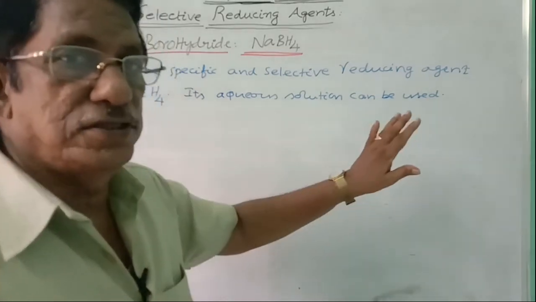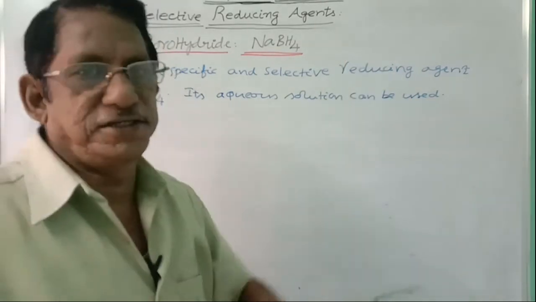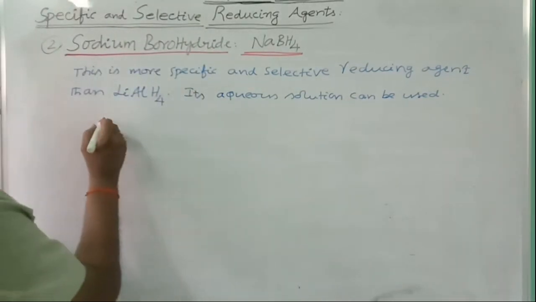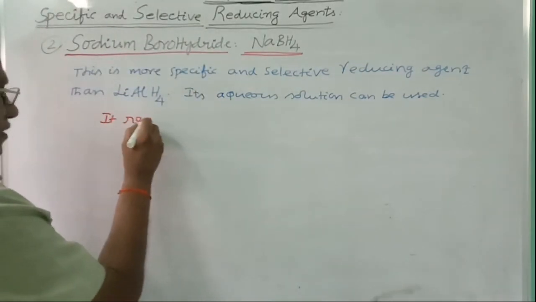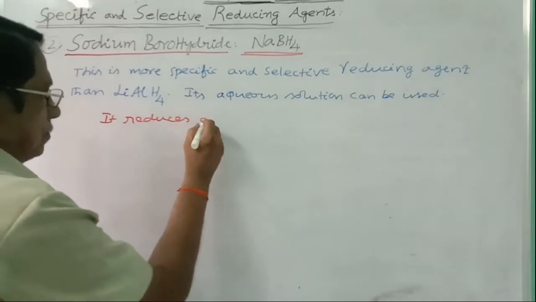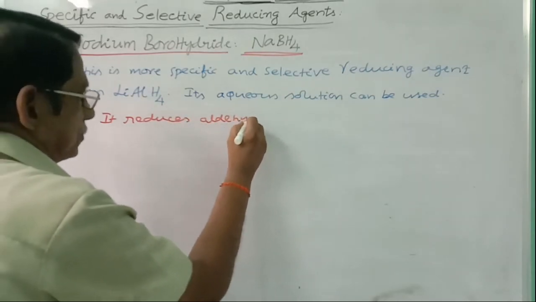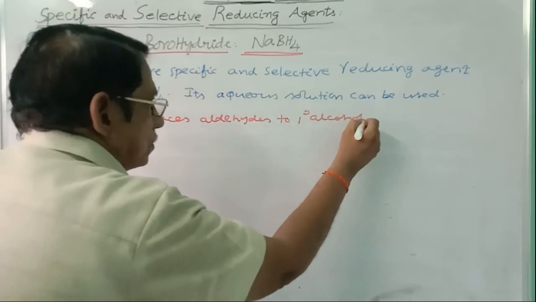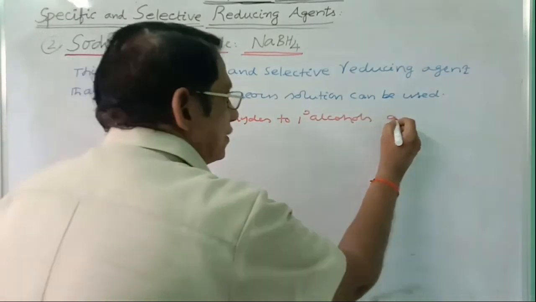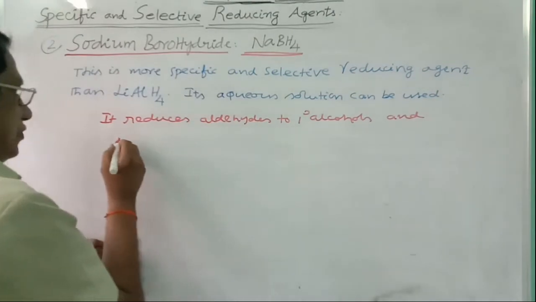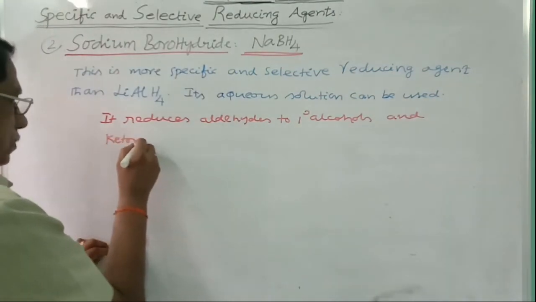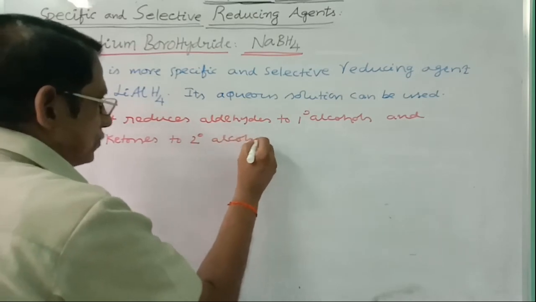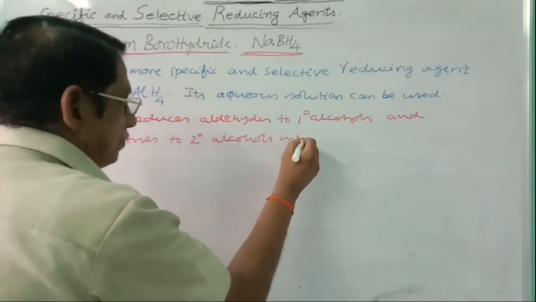That is not the case with sodium borohydride. It reduces aldehydes to primary alcohols and ketones to secondary alcohols only.